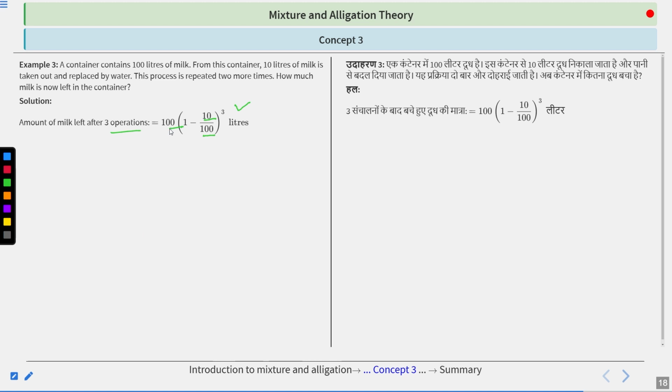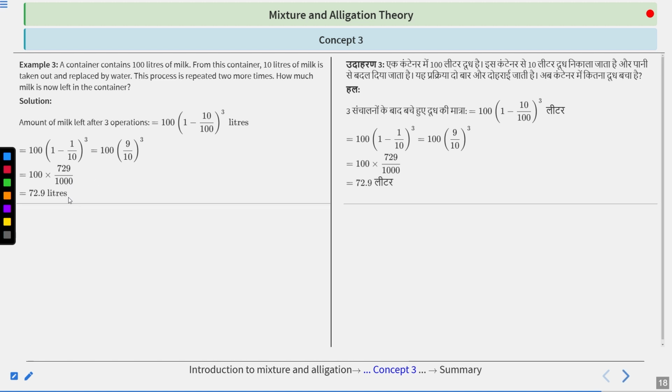So 100 in the bracket 1 minus 10 upon 100, power 3. So 0 cancels out. It will become 100 into 1 minus 1 by 10 cube, equals 100 into 9 by 10 cube. So when we calculate it, we get 100 into 729 upon 1000. So you get 72.9 liter of milk left in the container.